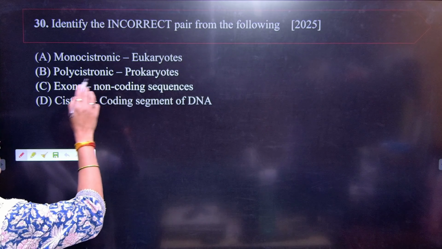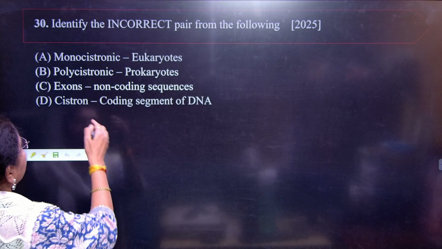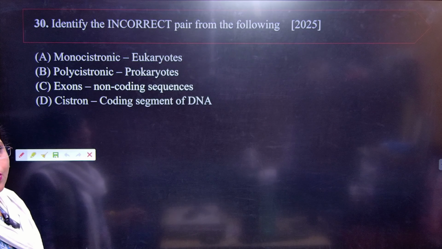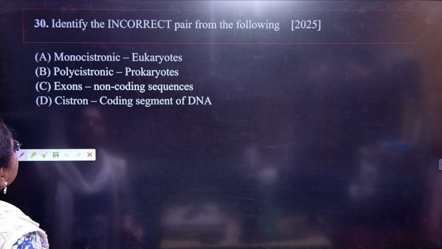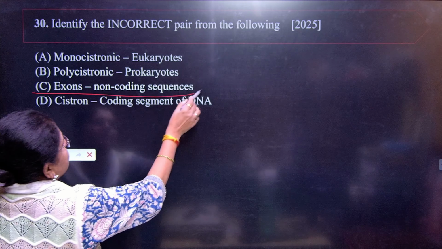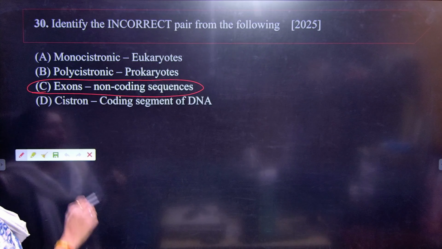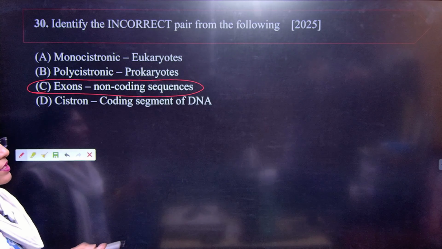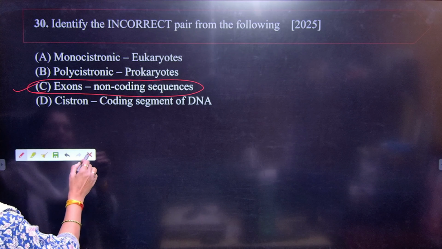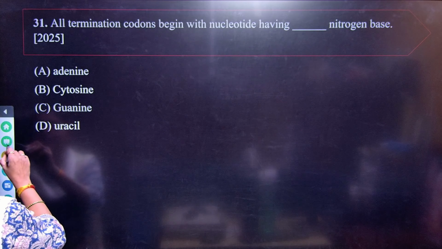Monocistronic eukaryotes, polycistronic prokaryotes, exons non-coding sequence, and cistrons coding sequence. So which is incorrect here? Exons are coding sequences, right? So the incorrect one is C. C is the correct answer, right?